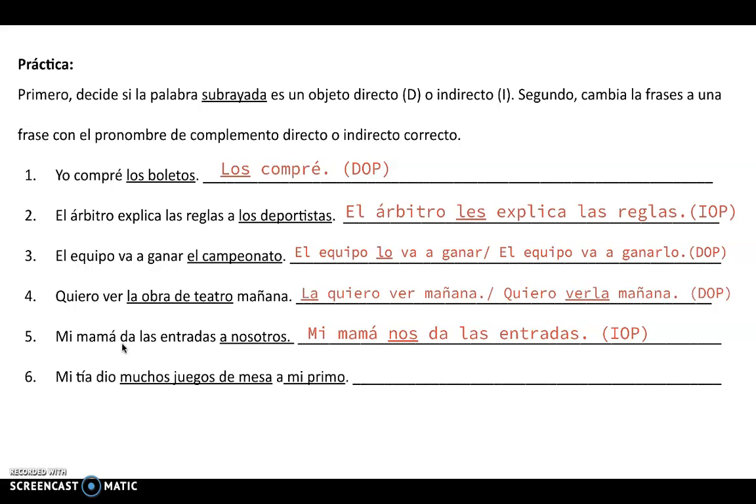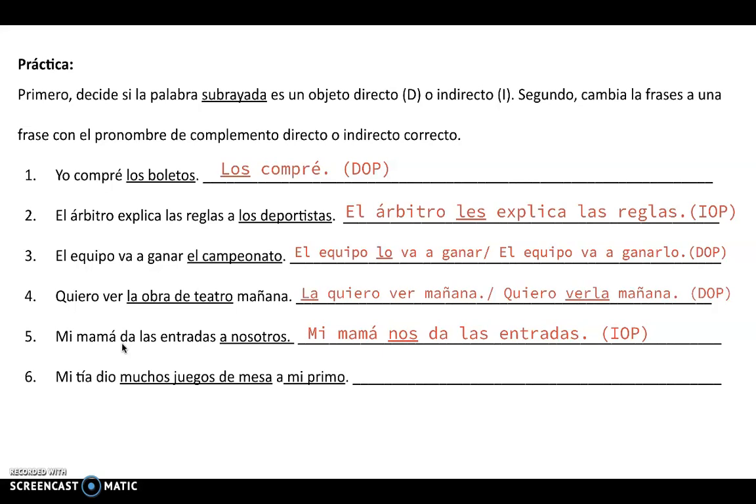And finally, my last example has two. A little sneaky there. I do want you to change both. Mi tía dio muchos juegos de mesa a mi primo. My aunt gave a lot of board games to my cousin. What did she give? Board games. To whom? To my cousin.